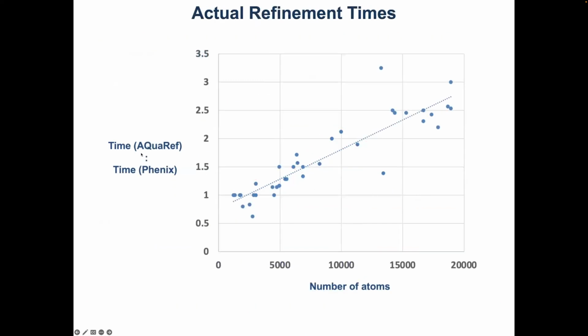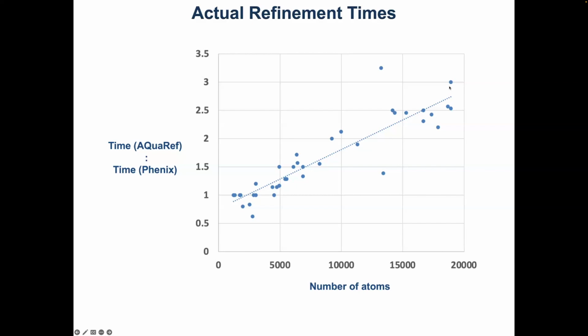Now, this is actually the ratio of time taken by AquaRef versus Phoenix. So time to run refinement using AquaRef divided by time taken by refining the structure using standard Phoenix refinement for all 60 structures, right? So this is this time ratio versus number of atoms in the 60 structures we used.